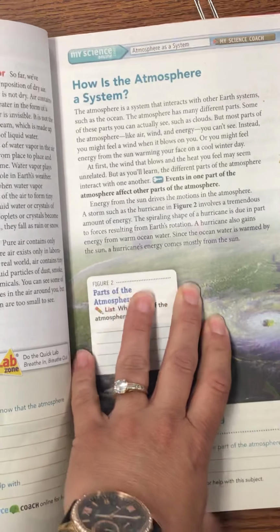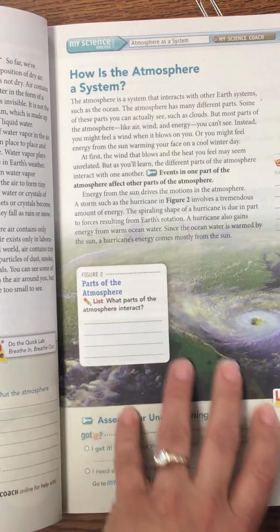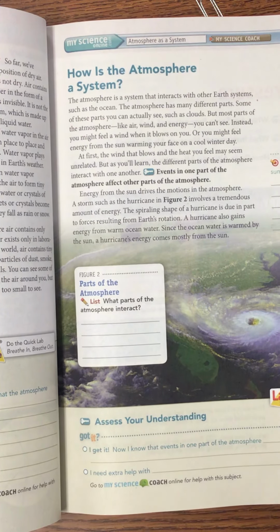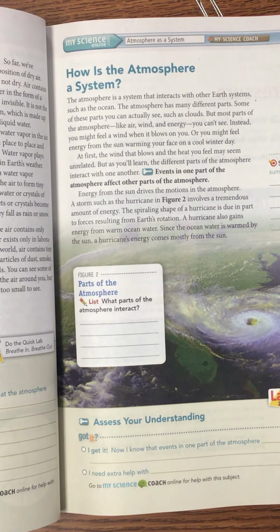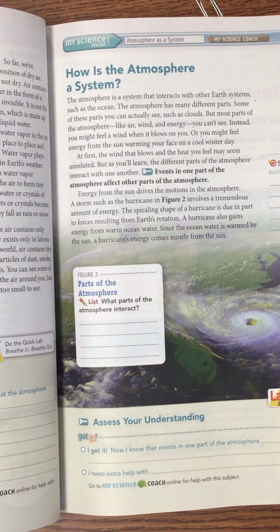The atmosphere is a system that interacts with other Earth systems, such as the ocean. The atmosphere has many different parts. Some of these parts you can actually see, such as clouds, but most of the atmosphere, like air, wind, and energy, you can't see. Instead, you might feel a wind when it blows on you, or you might feel energy from the sun warming your face on a cool winter day.